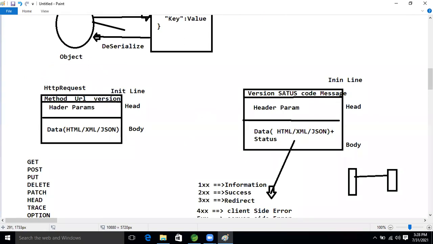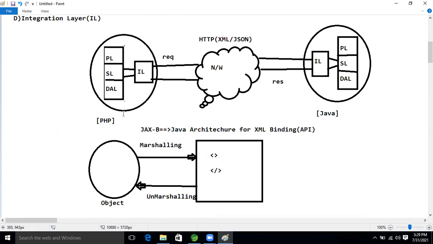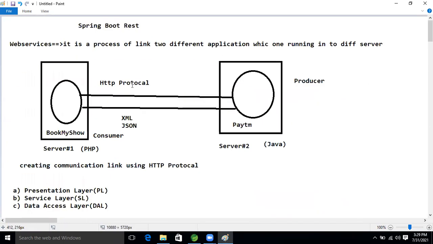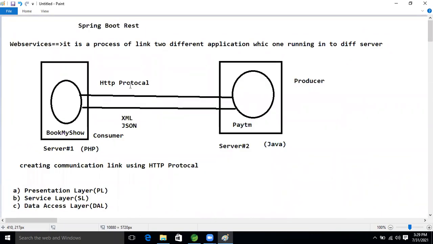If we want to send this data to our consumer area, not here, the producer area. Just think about it.